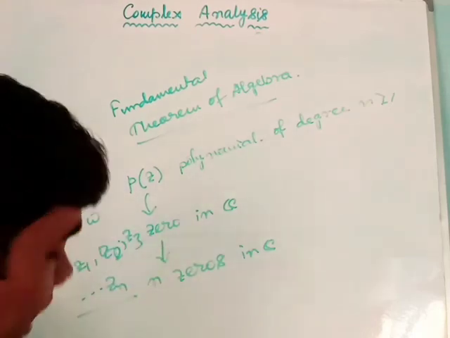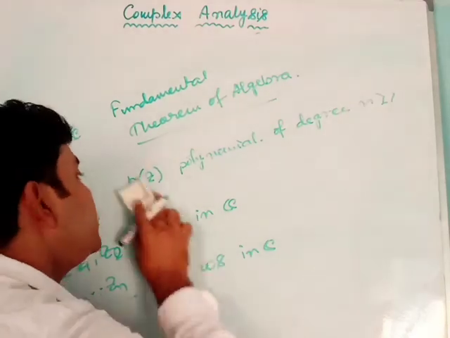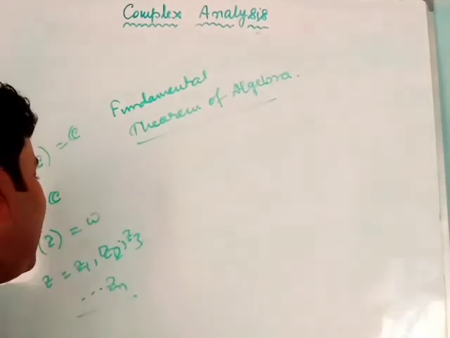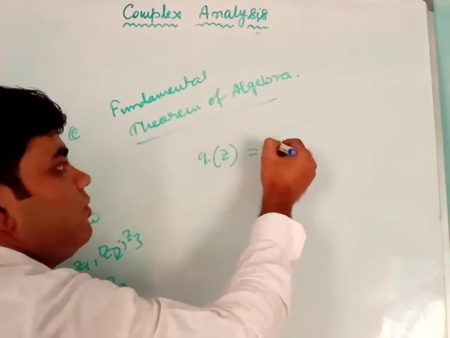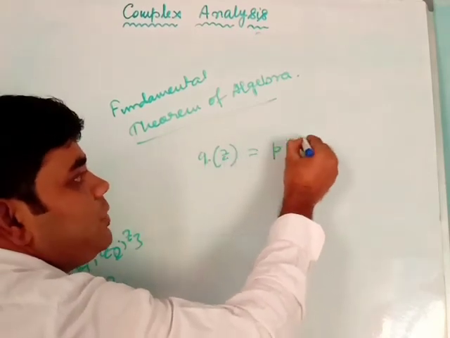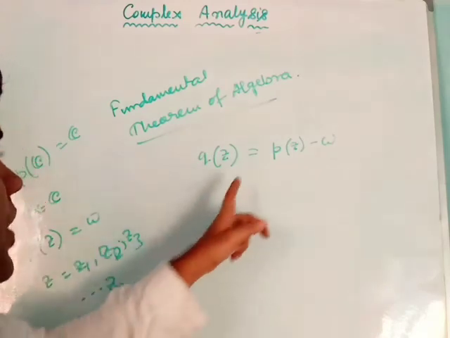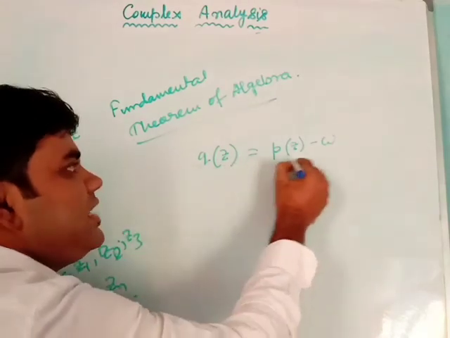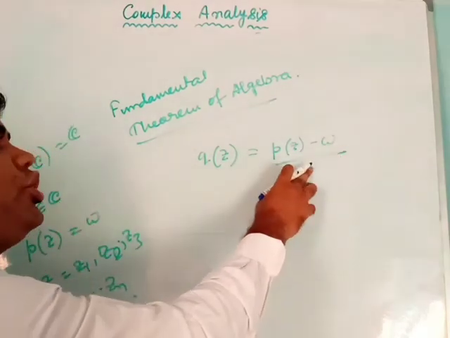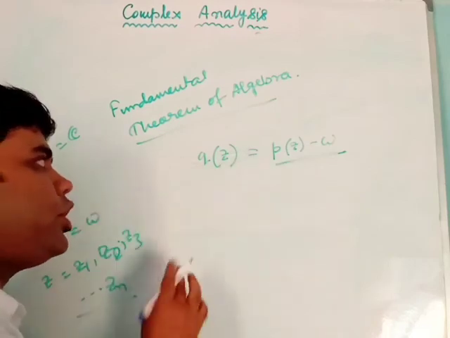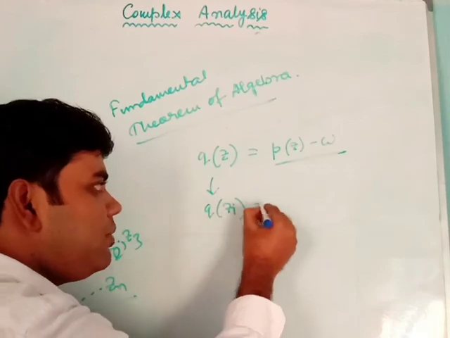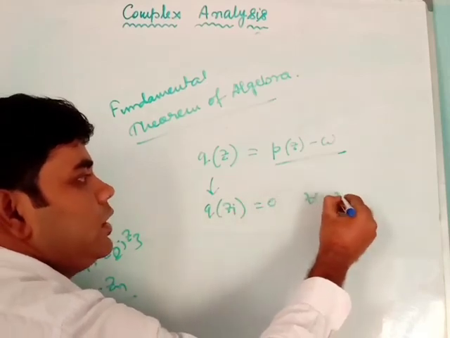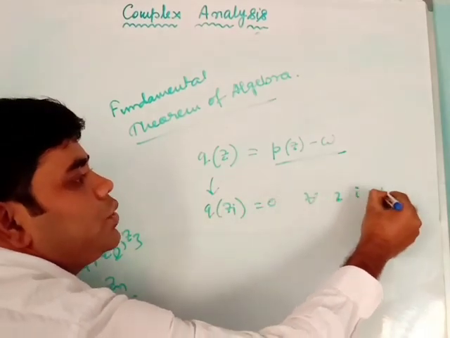How can I get this? I can get this very easily by applying the fundamental theorem of algebra on the polynomial Q(z), where Q(z) equals P(z) minus omega. Since this is a polynomial of degree n, it will have n zeros, so Q(z_i) is 0 for i equals 1 to n.